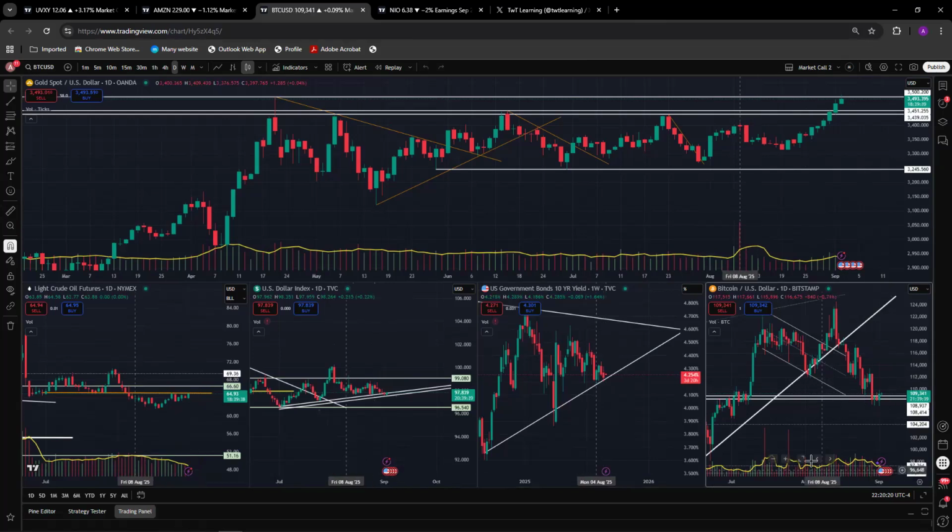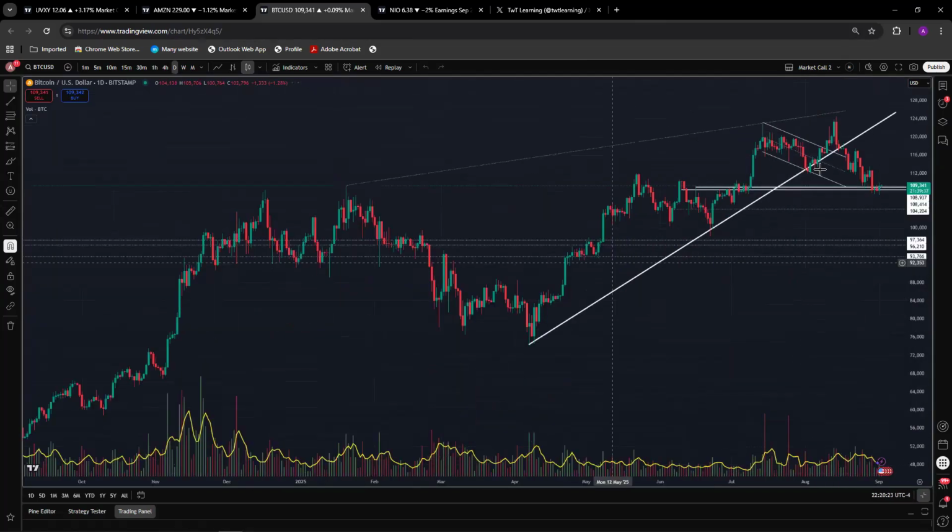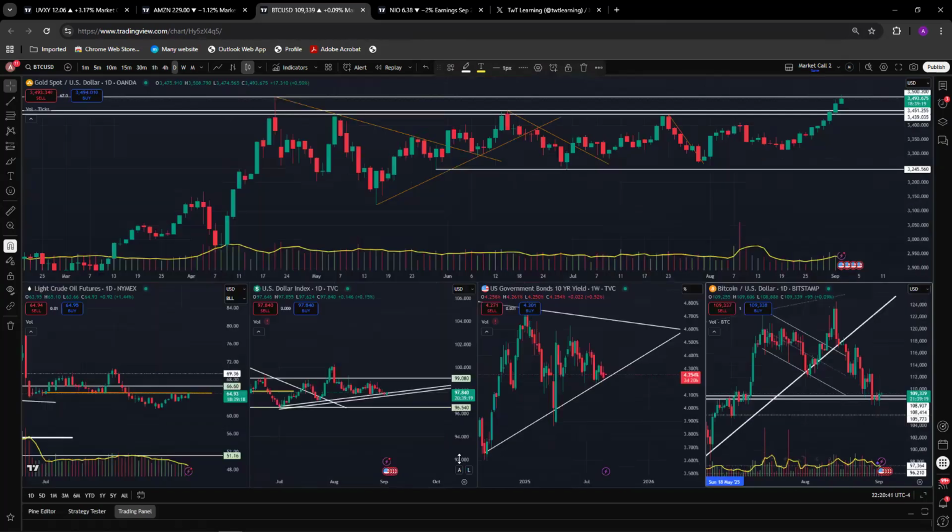Let's see Bitcoin. Bitcoin has a double top formation. So we failed to break 123 to 125K twice. We are sitting at a support, which is around 108K to 109K. We remain above this. We have some room to go higher before we come down. So that's where we are.